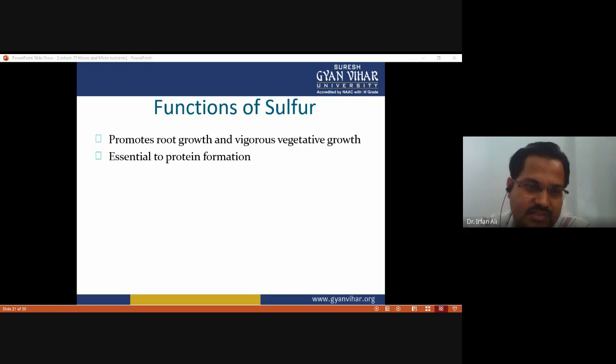So that's why it is essential to protein formation, because protein requires both essential and non-essential amino acids. It also requires the sulfur-containing amino acids. If even a single amino acid is missing, it is not possible for protein to be synthesized in the plants. So all amino acids are required for plant protein formation.